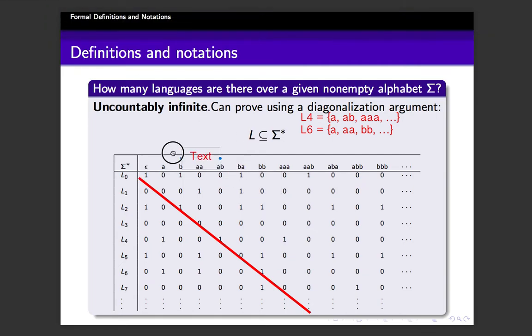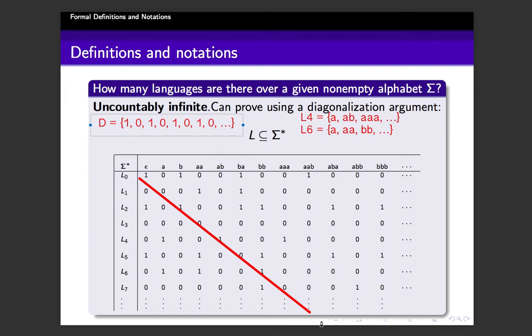So we are saying that the diagonal is the set 1, 0, 1, 0, 1, 0, 1, 0, etc. So that is the diagonal. No doubt this is the diagonal.